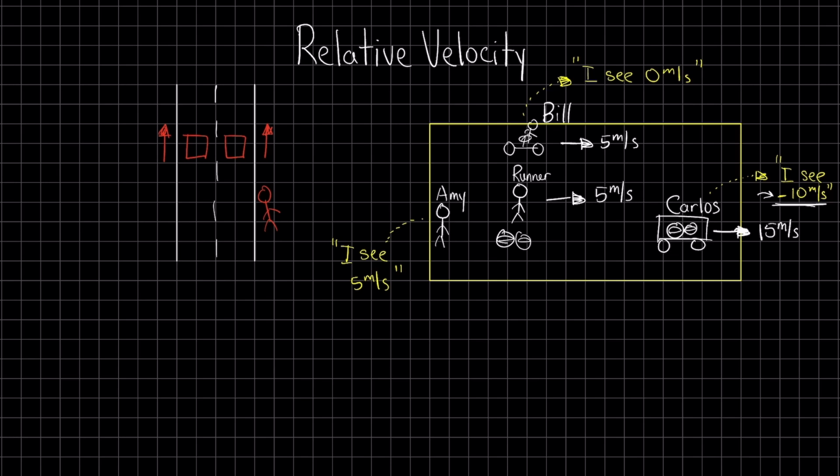So here is the big question. Who is correct? What is the runner's true speed?